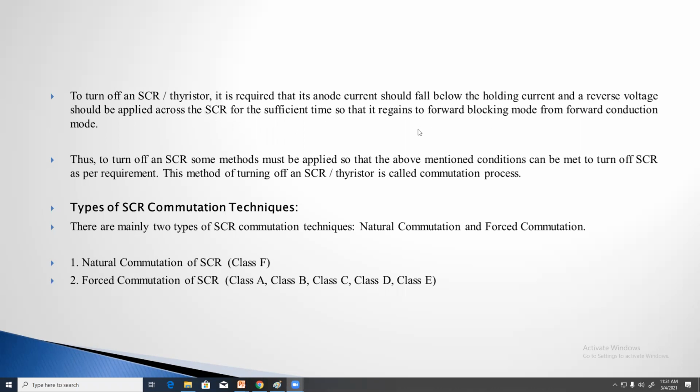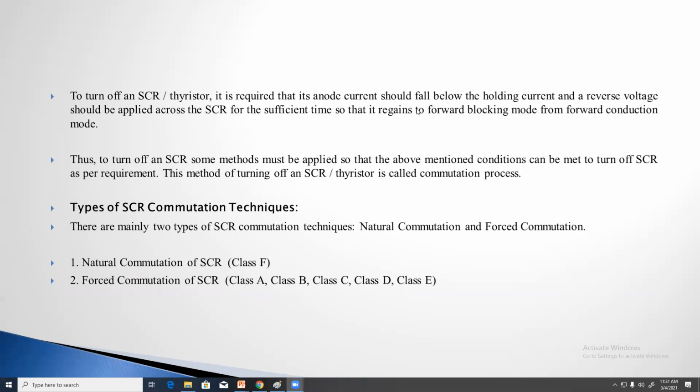Forward blocking mode means the anode should become positive and cathode should become negative. Then it will come into the forward blocking mode.